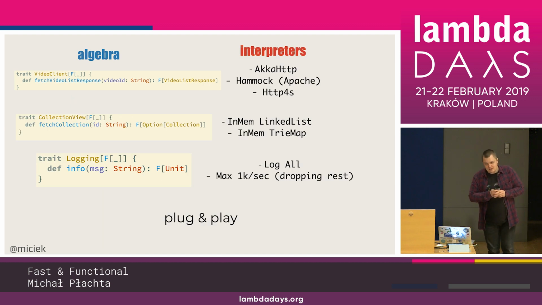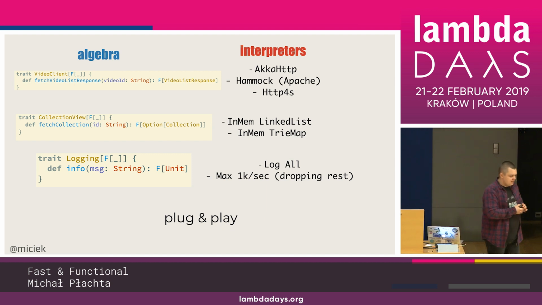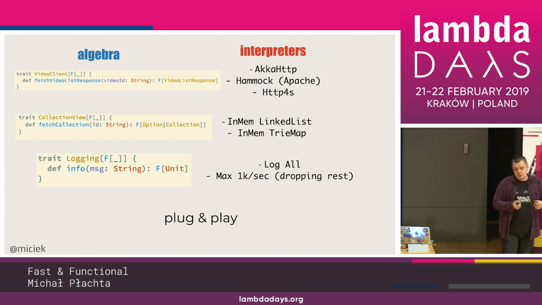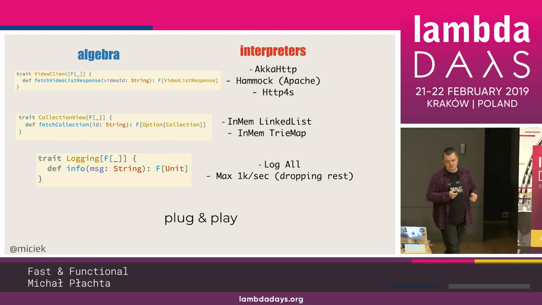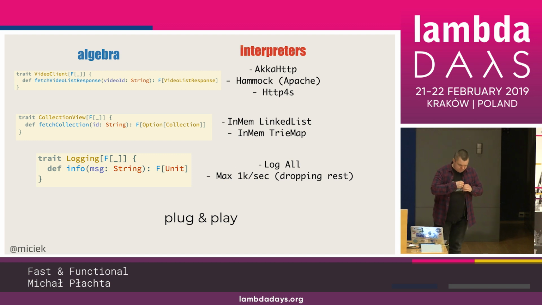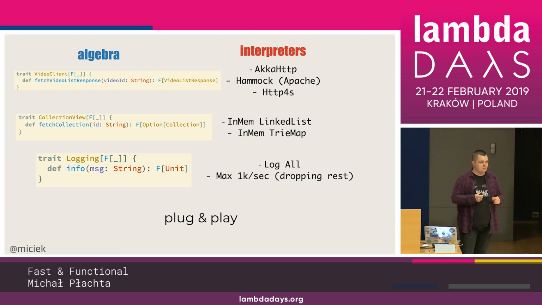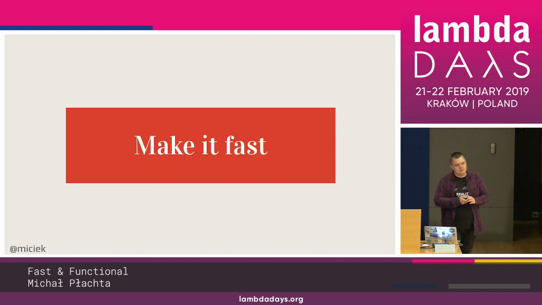And I implemented several interpreters for each algebra because we want this plug and play thing, right? We will be doing plug and play. So I implemented an HTTP client, a Hammock client, which is a purely functional layer on top of Apache or anything you want, but we'll be using Apache. HTTP4S as a client. For the collection view, we'll be using two in-memory data stores. One of them is based on a linked list. The second one is on TreeMap, for performance reasons. And the logging also: one of them is the default, which logs everything. The second one is more aware of what's being logged, so it's logging only up to 1,000 logs per second. So let's do this plug and play then.